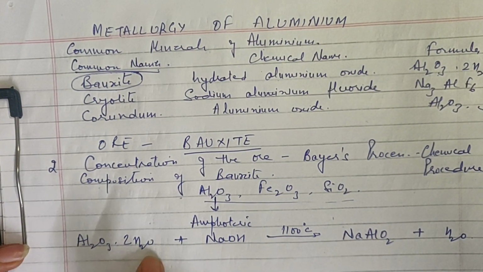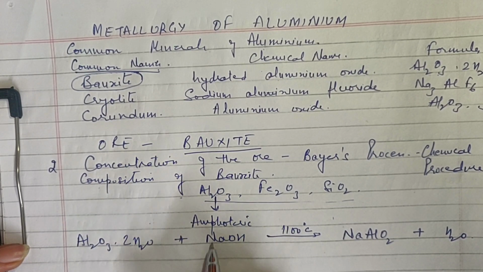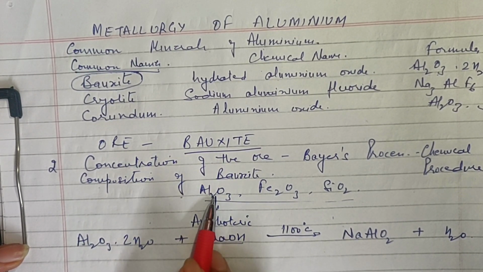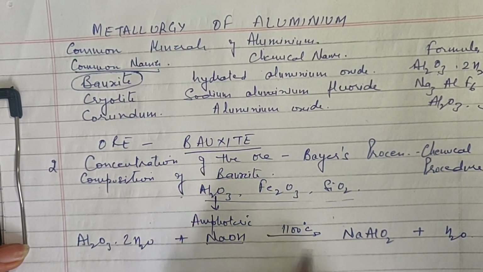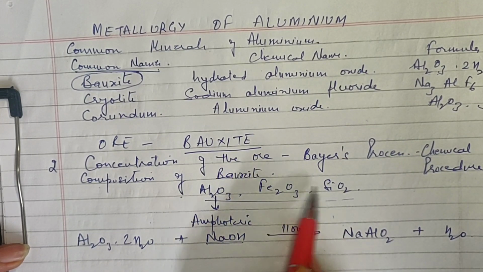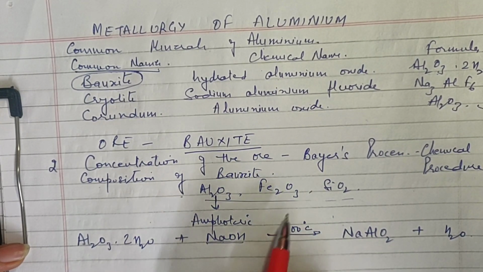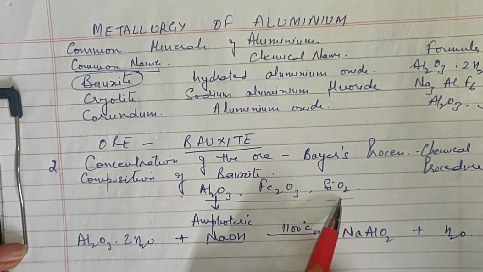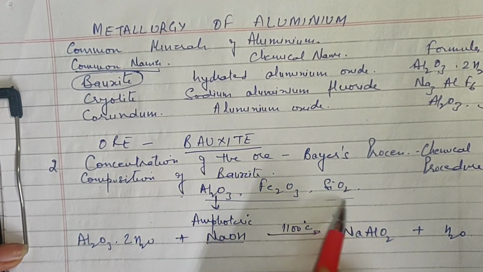So aluminium oxide is mixed with NaOH. NaOH is an alkali. Because this is amphoteric, it will combine with an alkali and it will form salt and water. The other two will not react with the alkali, and with the result they will just remain in the solution. So this is how the impurities are removed.